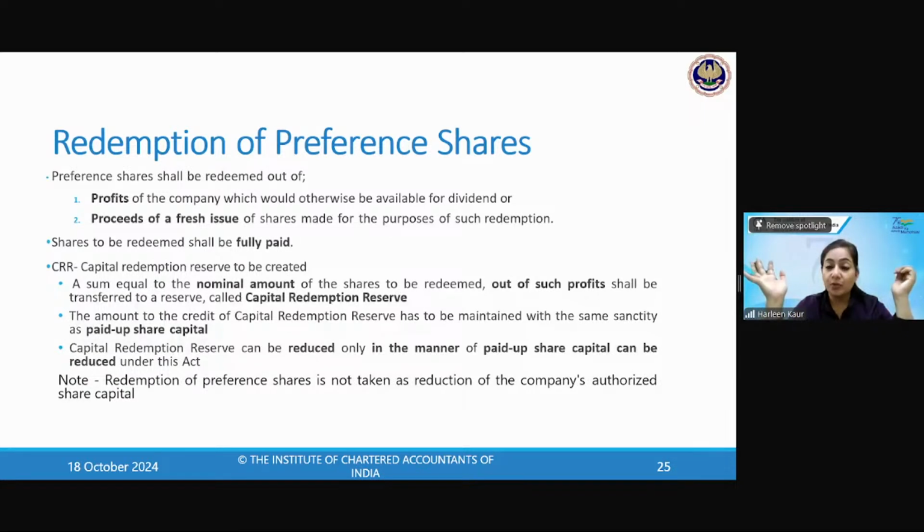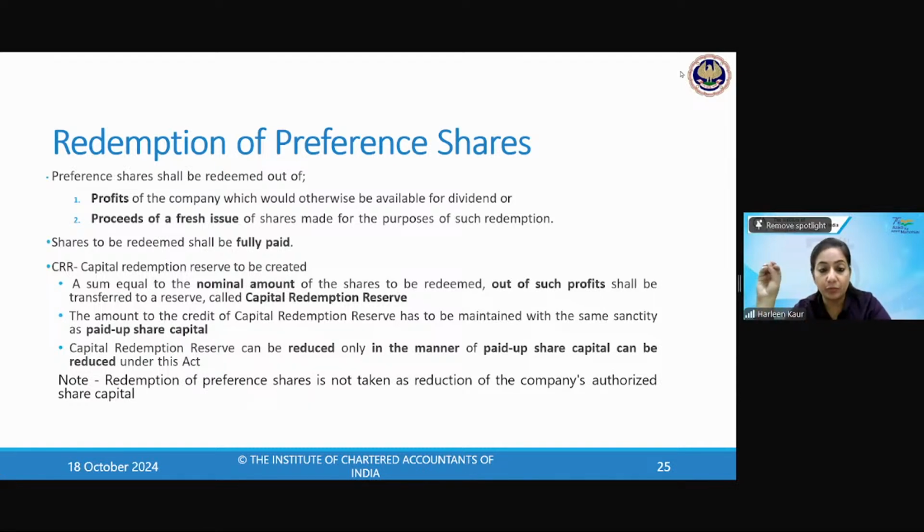What is the capital redemption reserve? Whenever you redeem the preference shares out of the profits, you have to create a capital redemption reserve. Now, what is this capital redemption reserve? A sum equivalent to the nominal amount of shares which are being redeemed. If you are redeeming it out of the profits, then a sum equal to the nominal amount of the shares has to be transferred to a reserve called capital redemption reserve. And children, this reserve is utilized for paying up fully paid bonus shares.